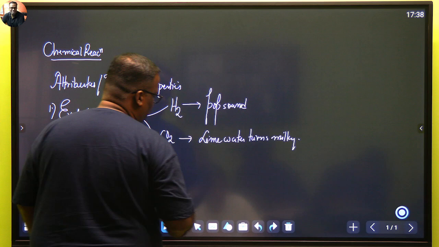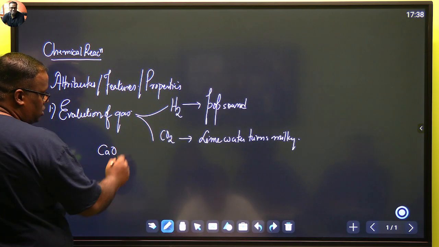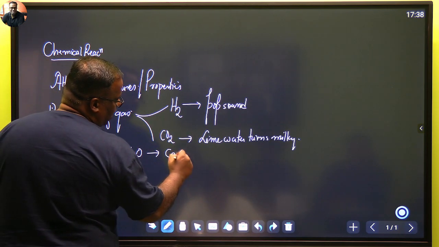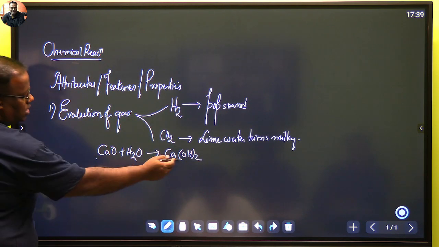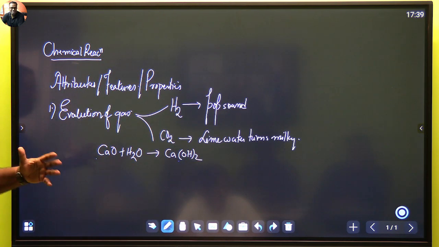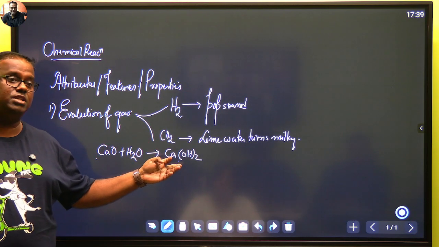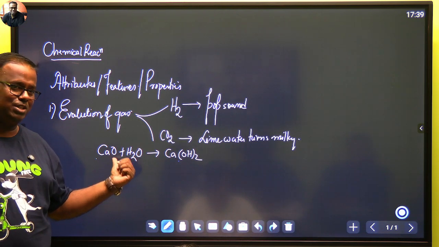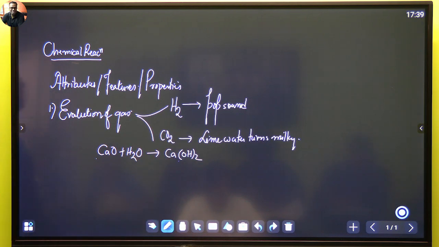What actually is lime water? From the market, all we buy is chuna, which is calcium oxide. You react it with water, you form something called calcium hydroxide. So this is known as quicklime, this is known as slaked lime. I won't write it, you should remember it. Quicklime, slaked lime, calcium oxide, calcium hydroxide. This is a base, and this is a basic oxide. So the other chapter is also being covered here. Basic oxide reacts with water to form a hydroxide. Okay, calcium hydroxide. This is known as slaked lime.